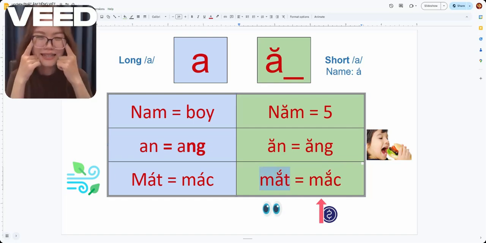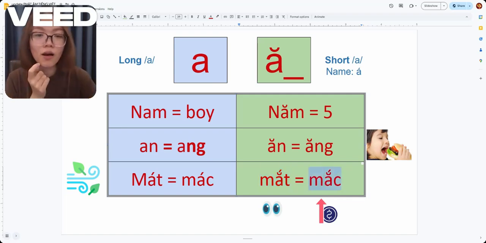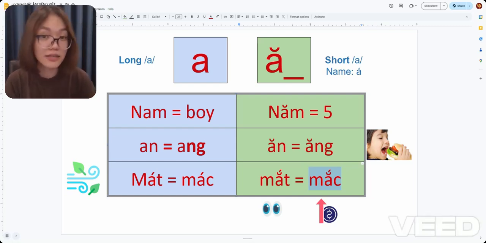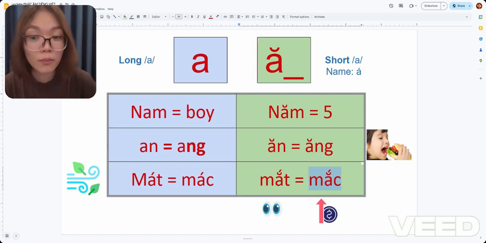When you write it, it means eyes. Yeah, when you read it, the spelling has the meaning eyes, but this one has the meaning expensive, mắc tiền. All right. So the way we say it in the southern dialect is the same, but the reading and the writing have different meanings. So please know that. All right, one more time. This one is mát. This one is mắt. You got it?